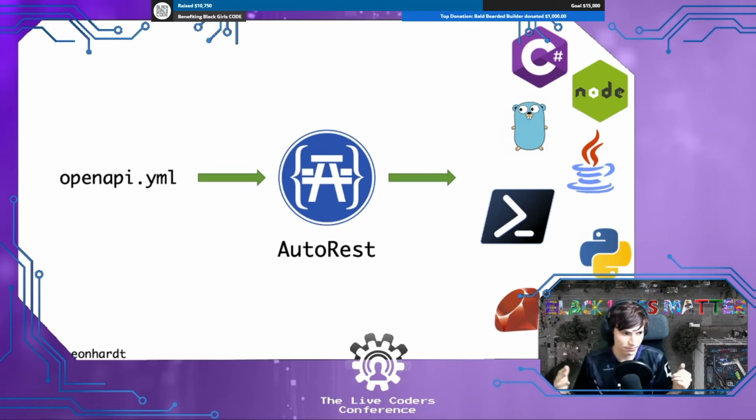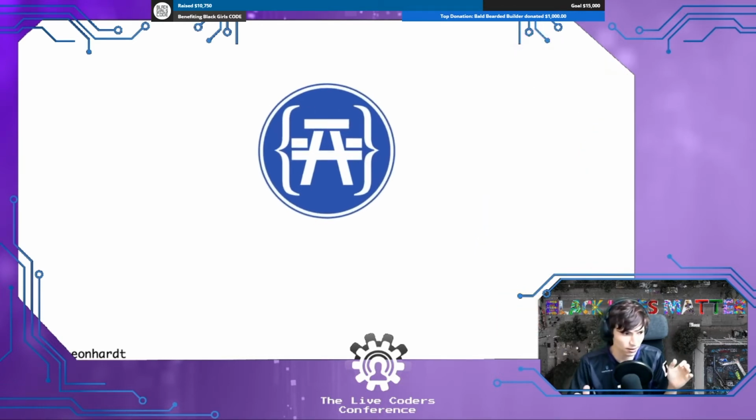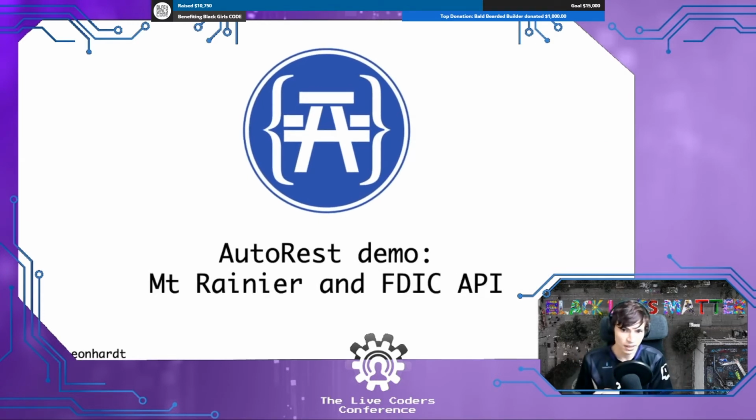I'm not going to look at the slides anymore. I know you don't want to see any more slides, so we're going to go right into a couple of demos. The first demo will be that Swagger spec that we saw in my slides. We're going to pipe that through AutoRest and see what the result is. And then we're going to look at this other example that I found online.